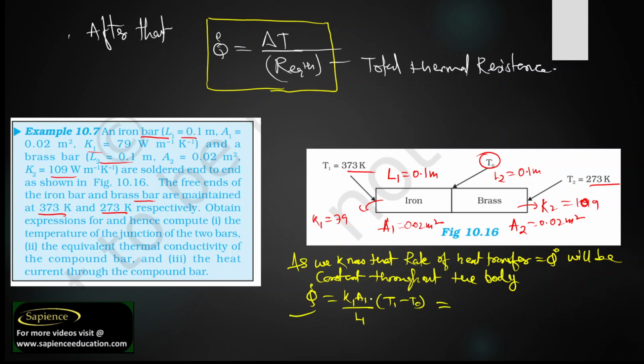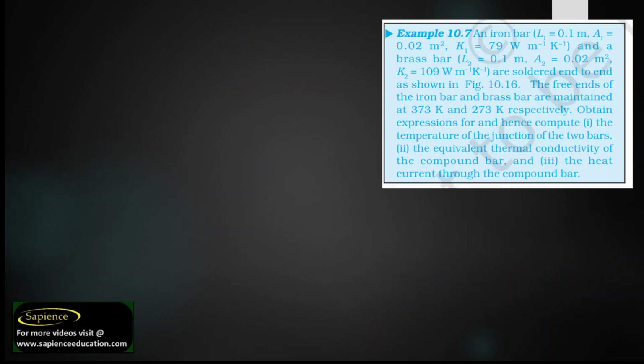We can also write this Q naught as K2A2 by L2 is equal to T naught minus T2, because it is a high temperature. If we talk about T naught for the case of brass, T naught is the high temperature and T2 is the lower temperature, right? That is 273. So by using this equation, we can put the values. We have derived the expression.